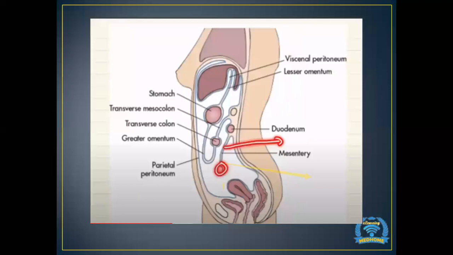Now, if you look here at the organs, I've also made it clear that if you follow this blue line, this is the parietal peritoneum. And the organs like the stomach, the transverse colon, the duodenum, they all are covered by its peritoneum. The blue colored one is known as the visceral peritoneum.